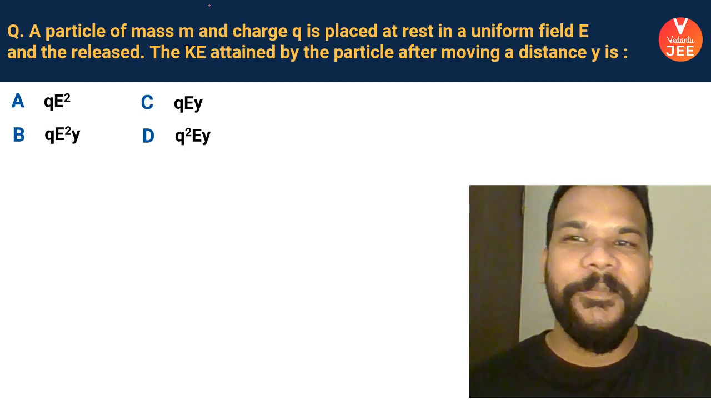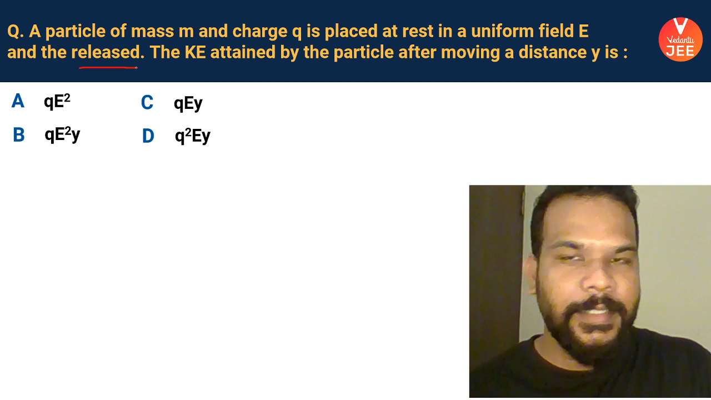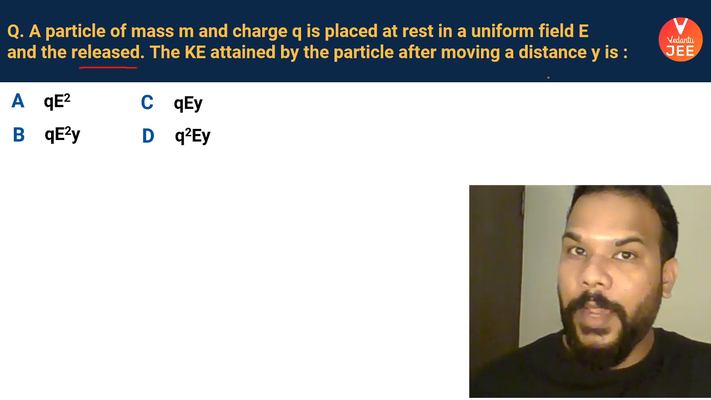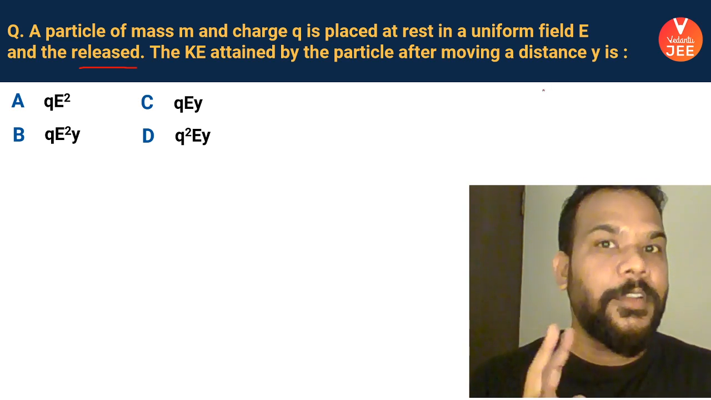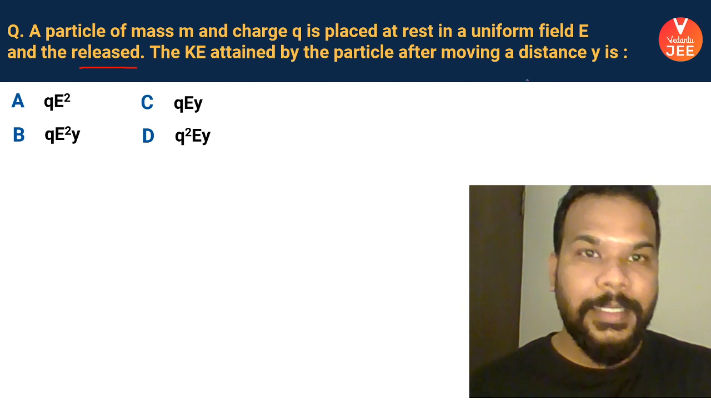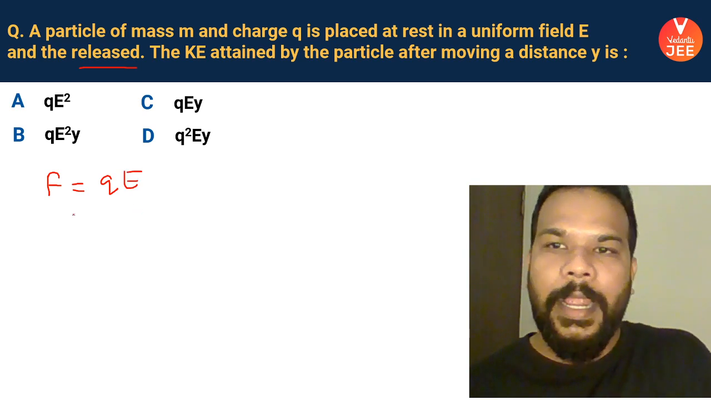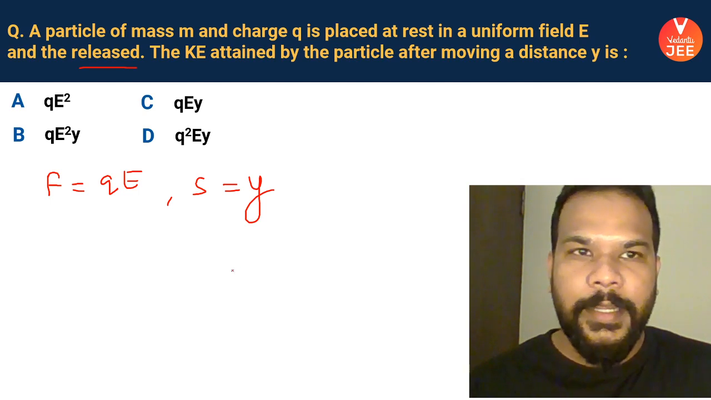Next one, guys. A particle of mass m charge q is placed at rest in a uniform electric field and then it is released. So the kinetic energy attained by the particle after moving a distance y. This time after traveling a distance y. In the previous question, after traveling for a time t. So this time we know that the particle will experience a force which is given as QE, and it is going to cover a displacement that is y, right? That is given in the question.